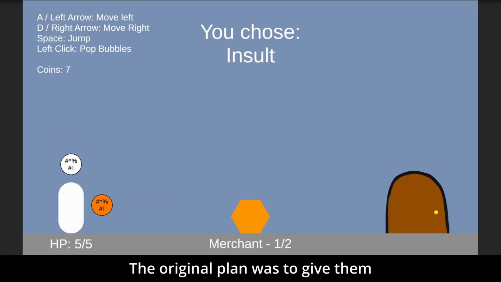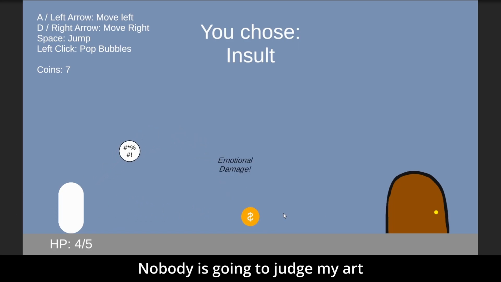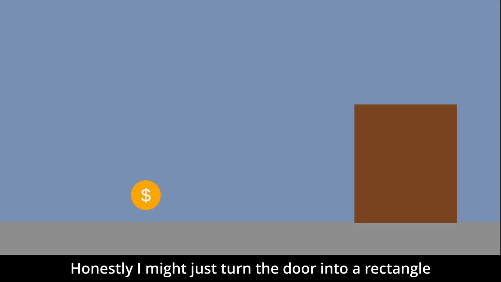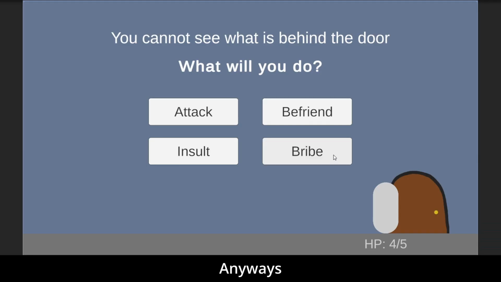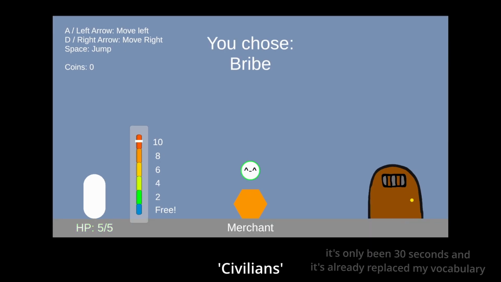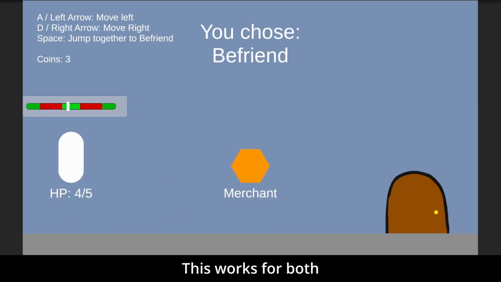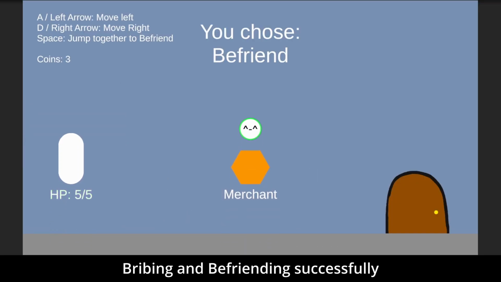The original plan was to give them their own custom sprites, but seeing as I've already missed the submission, nobody's going to judge my art. Right. Honestly, I might just turn the door into a rectangle just to keep things consistent. Anyways, merchants have a similar behaviour to civilians. But one cool thing is, if you get on the good side, they heal you for 1 HP, and this works for both bribing and befriending successfully.